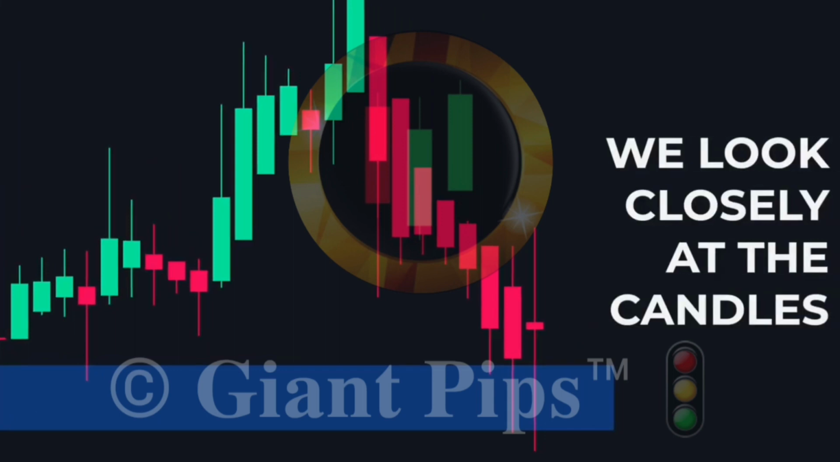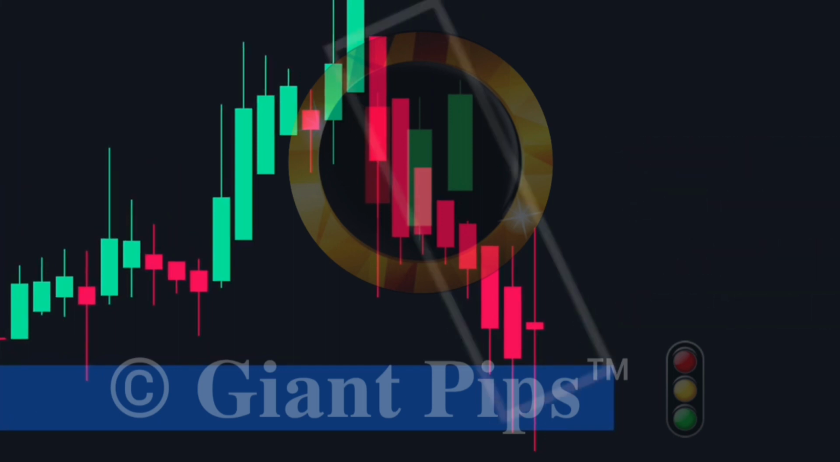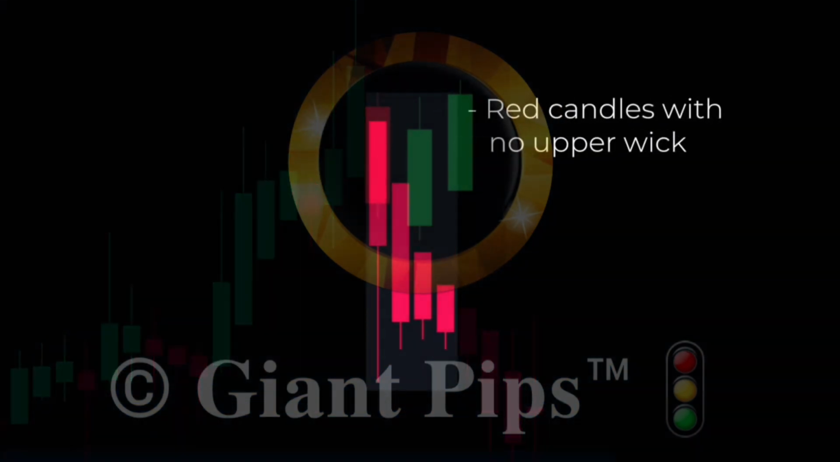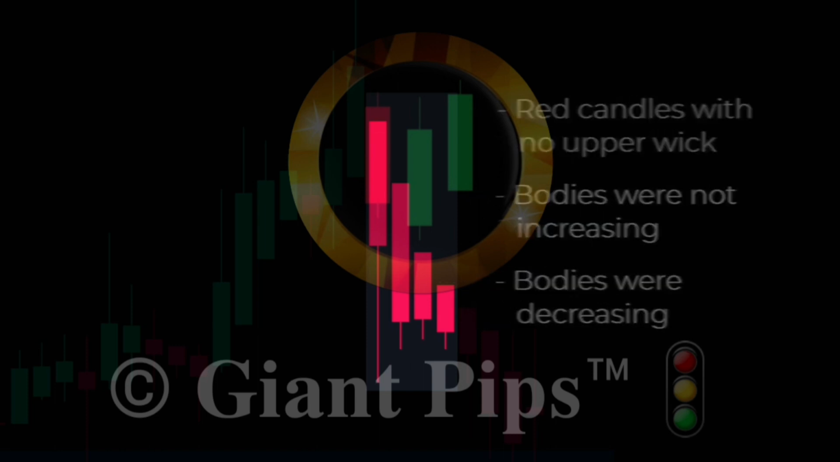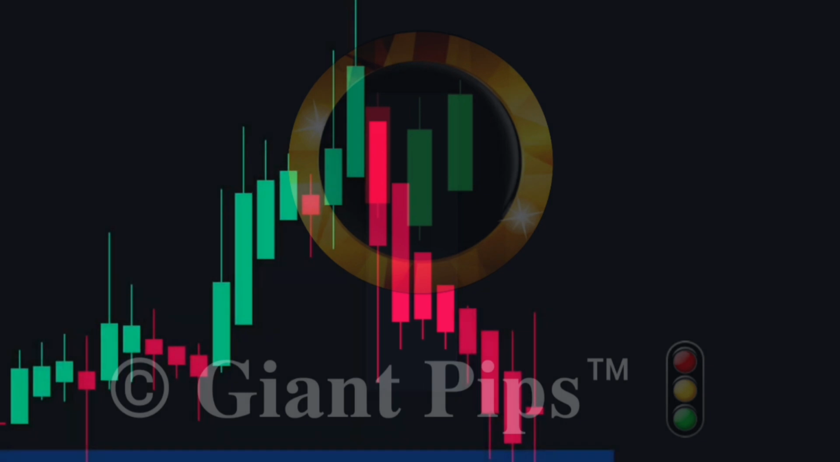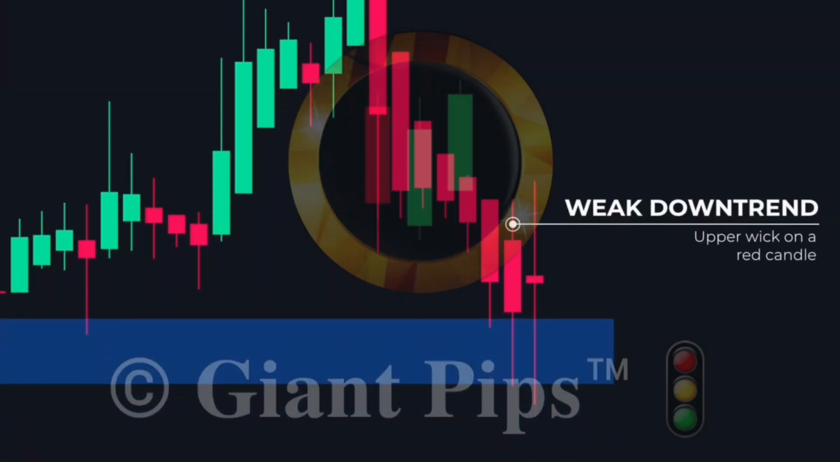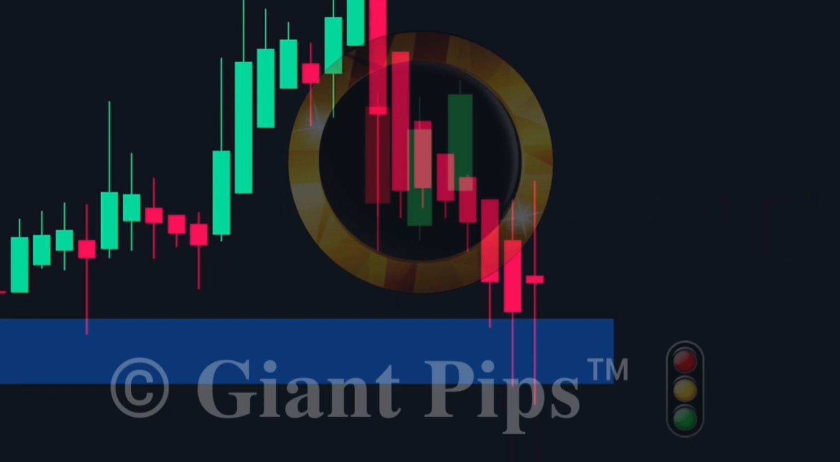Soon enough, the price arrives near the support level again. This time, we look closely at the candles. In this particular down move, initially, we saw a set of red candles with no upper wicks, but the bodies were not increasing. They were decreasing at first. It shows that the down move was not strong at all. Then we have a red candle with a small upper wick.